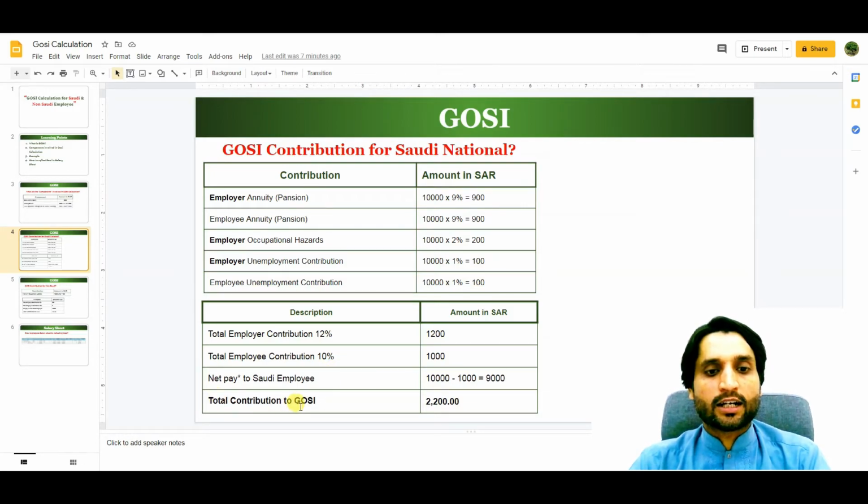So the total contribution that goes to GOSI will be 2,200: the employer contribution and the employee contribution, 1,200 and 1,000. So 2,200 will be the net contribution to GOSI for this Saudi employee. If a Saudi employee is getting a 10,000 salary, GOSI is getting 2,200 out of it: 1,000 from the employee and 1,200 from the employer.